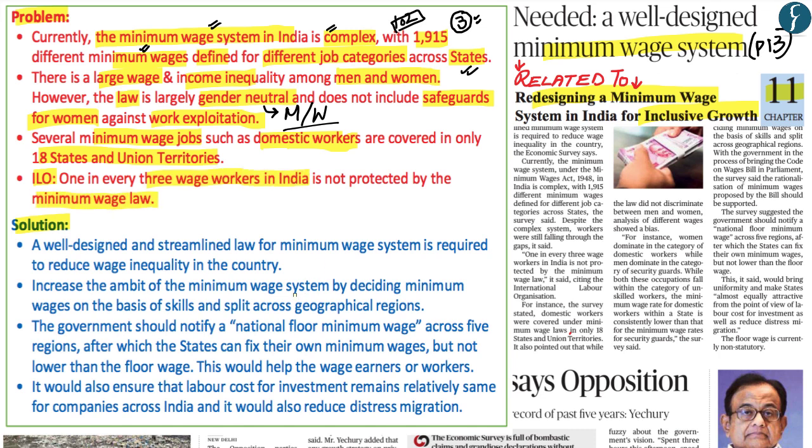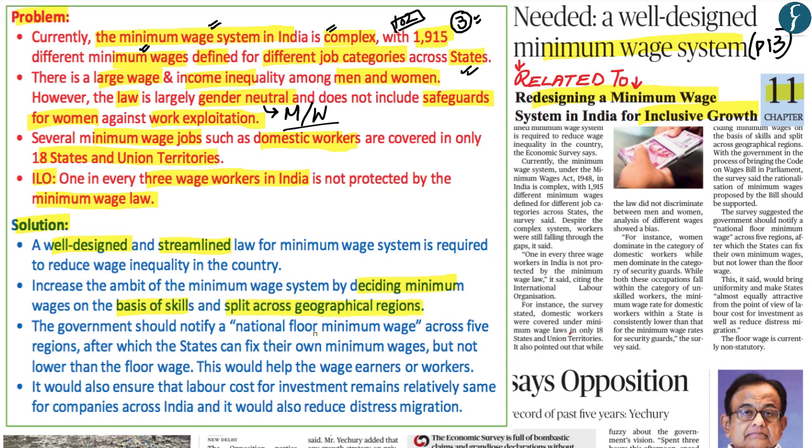Now, it is within that context that the economic survey has given out various solutions that can be undertaken so as to improve India's minimum wage system, whereby the first recommendation is that the minimum wage system in India needs to be much more well designed and also streamlined. The second recommendation of the economic survey is that the minimum wage should be decided on the basis of skill, and apart from this, it should also be split across geographical regions.